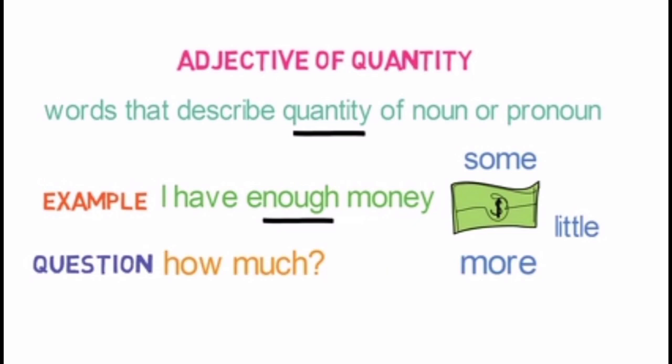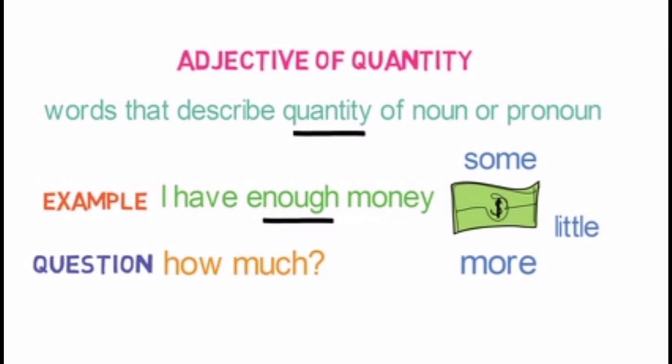Adjective of quantity are the words that describes the quantity of noun or pronoun. Earlier we studied for adjective of quality. The same thing like quality we are going to see for quantity. So the words that describes the quantity of noun or pronoun is called adjective of quantity. So mark the word quantity. See the example, I have enough money. So here enough is the adjective, that is adjective of quantity.